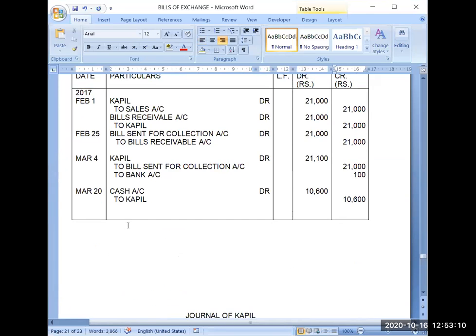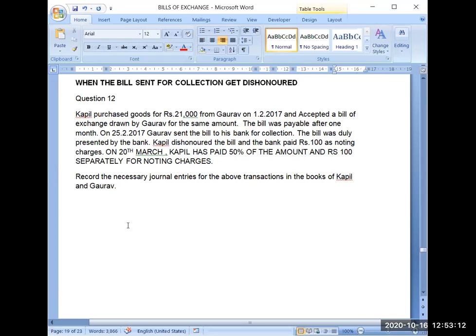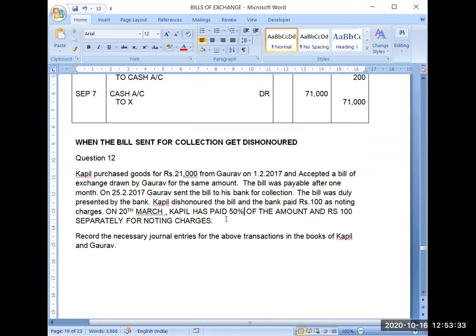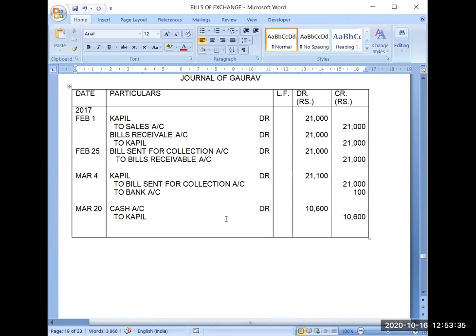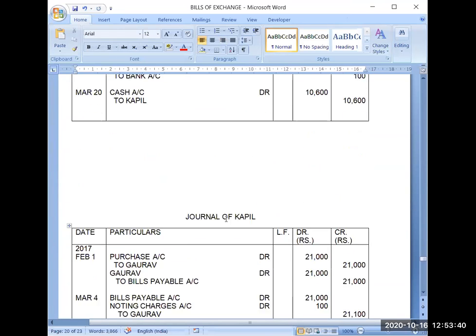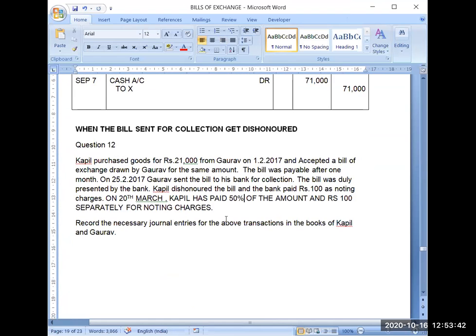So this may also be given in the question, but renewal of the bill you will not receive this year. Sometimes, instead of writing 50%, it may be given that the full amount has been paid. So you will record the full amount as paid. Then it will become 21,100. Accordingly, you will change the amount, whatever has been given. If it is not given, we will not record. We will leave the question as it is after recording the dishonor, because the question has not told us, so we are not supposed to do anything on our own.